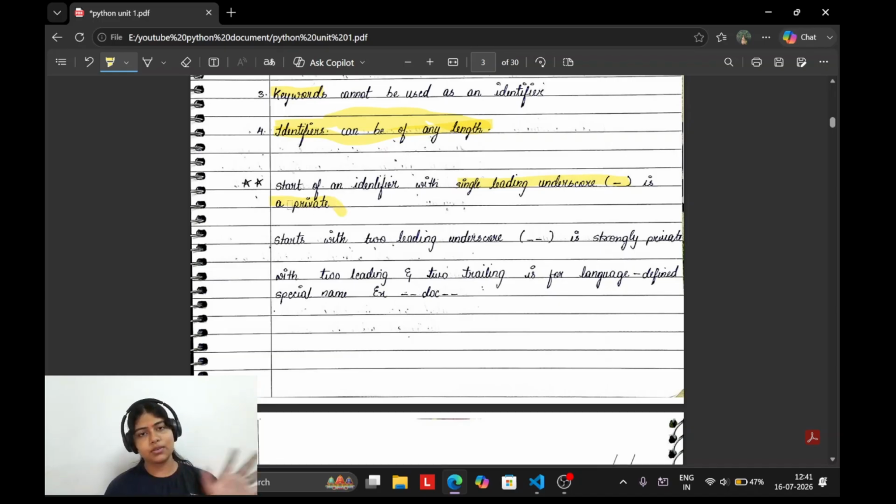Private means it's only meant for one person. Private. Okay. Next. Starting with two leading underscores is strongly private. With two leading and two trailing underscores, it is a language-defined special name. Understood? If there is one underscore, it is private, that is normal, there is some security in it. Double underscore means it becomes strongly private, with extra security. And when we write two trailing underscores before and after a language-defined name, a special name is formed. Understood?